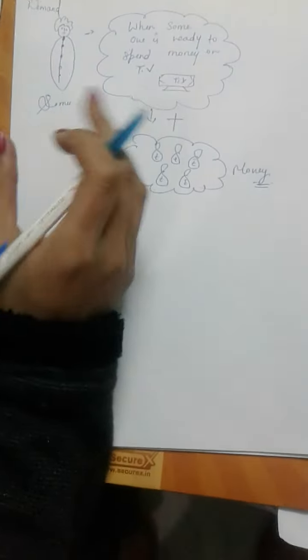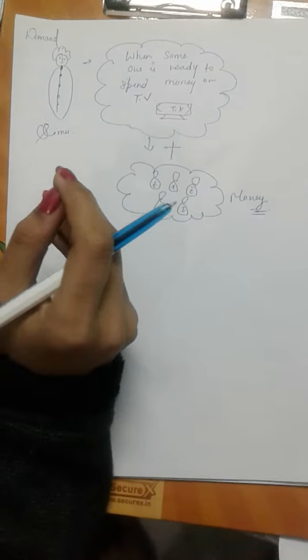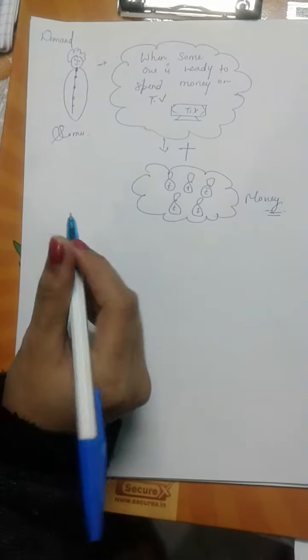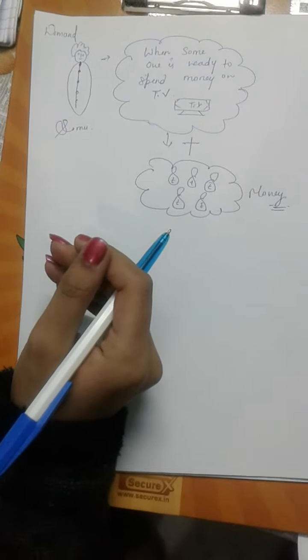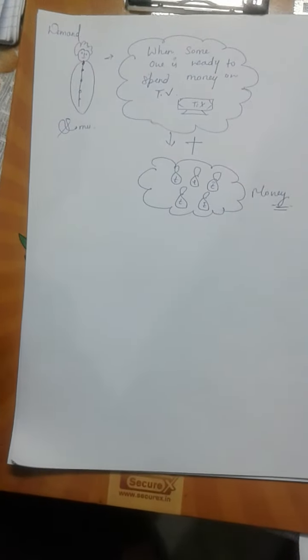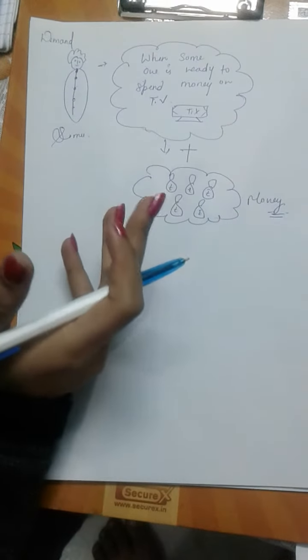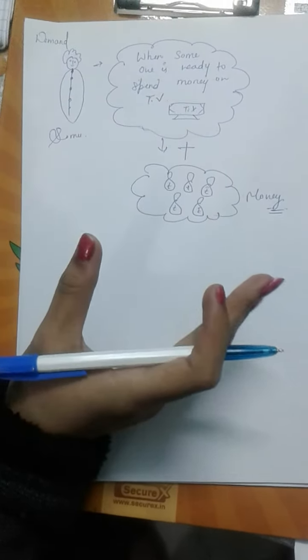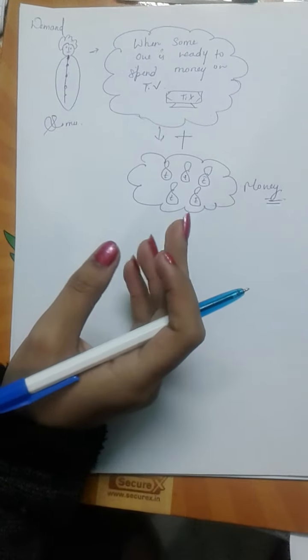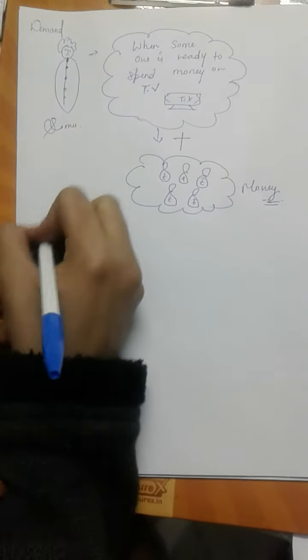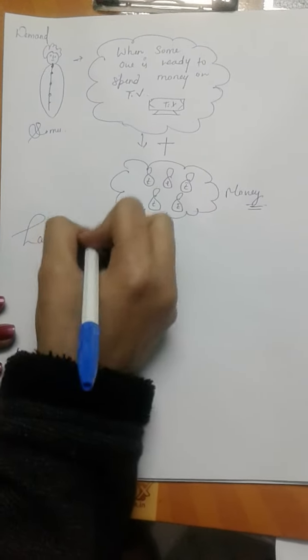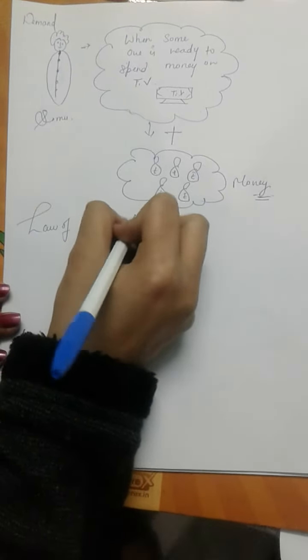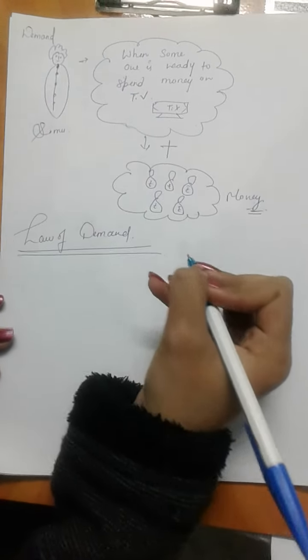Now it is all clear from the diagram and from this illustration what exactly demand is. Now coming to the definition. Demand is the quantity of a good that people want to buy at a given price, right? So now it is all clear what exactly demand is. Coming to the law of demand. The next topic is the law of demand. We will be studying determinants of demand in our next video. Before that, we will be learning the law of demand.